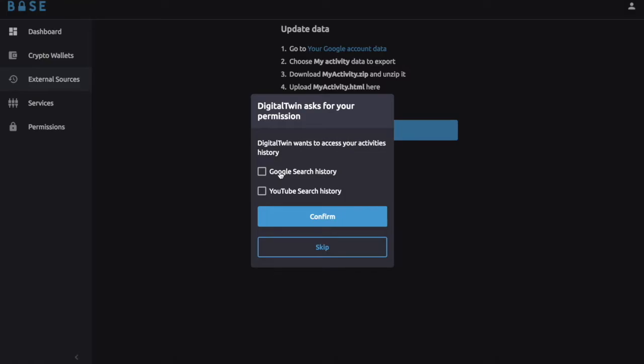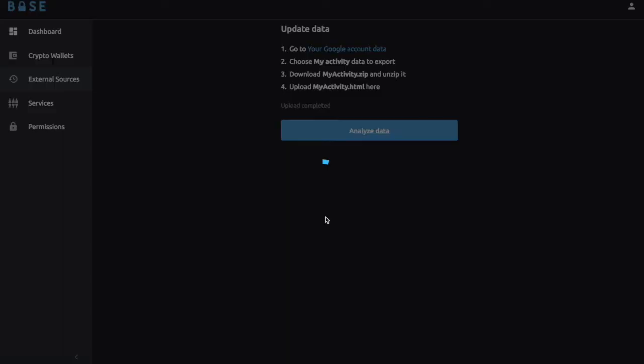You have full control over what data you share with this service. So you can decide to share Google search history, but not share YouTube search history. Okay, so we allow access, confirm, and here it is.